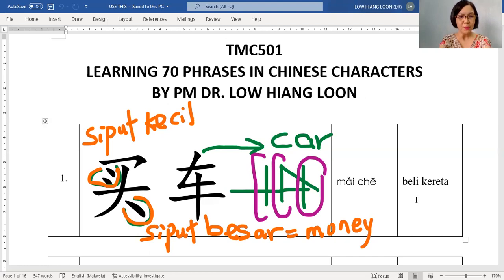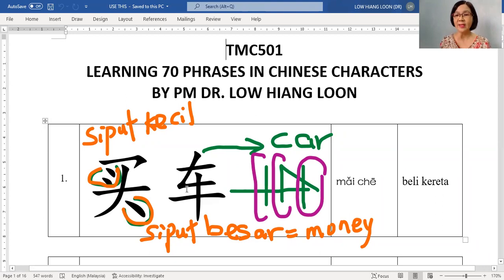You see, this 买 actually has small shells. These two small things are small shells, and this big thing is a big shell. You can imagine the big shell and the small shells as money, the small money and the big money. So you have this money, and what do you do? You go to buy a car.